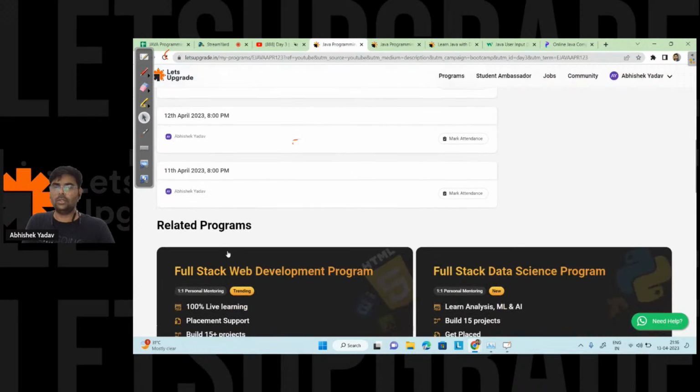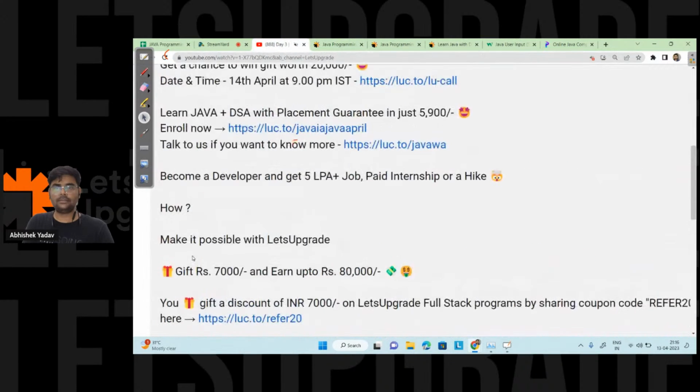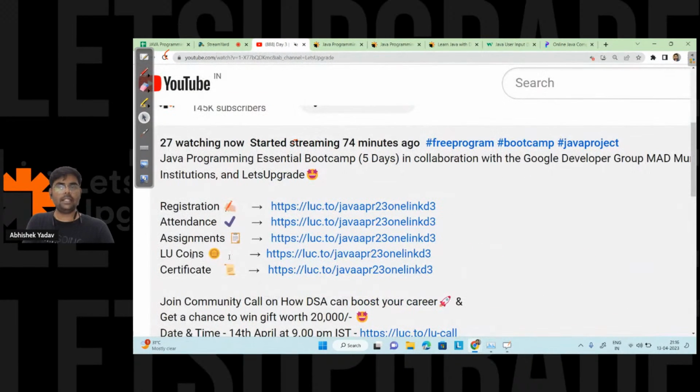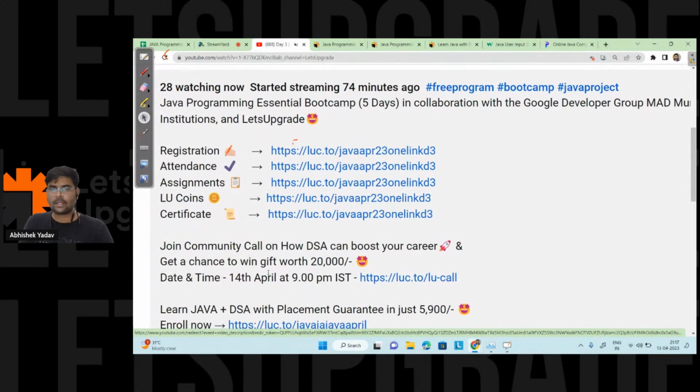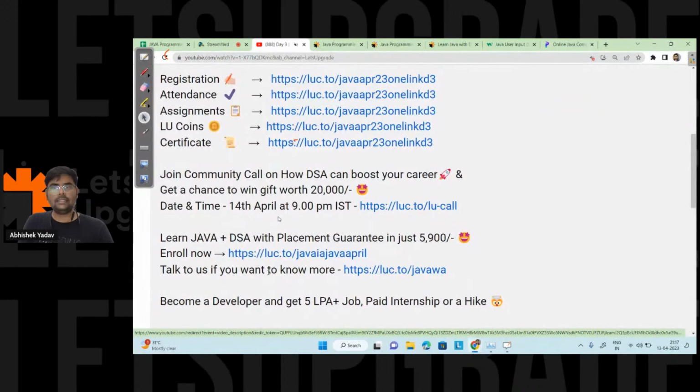So apart from the assignment, the certificate part: if you open the certificate section, you will not get a certificate today. After day 5, those who have more than 50% attendance and those who have submitted the assignment on time will get the certificate, right? Okay.